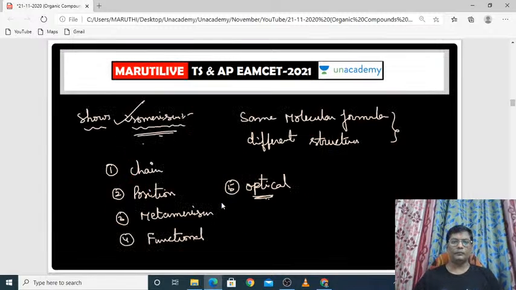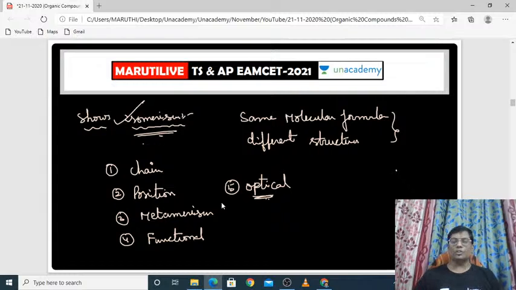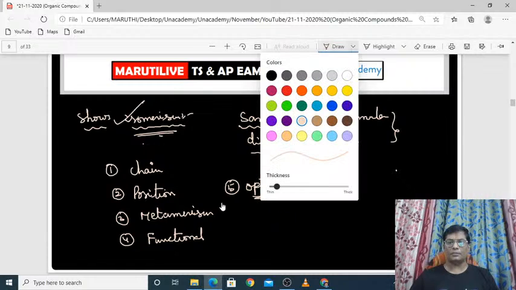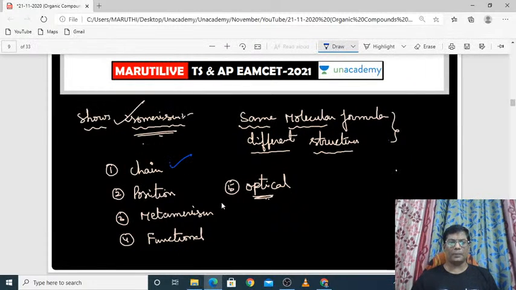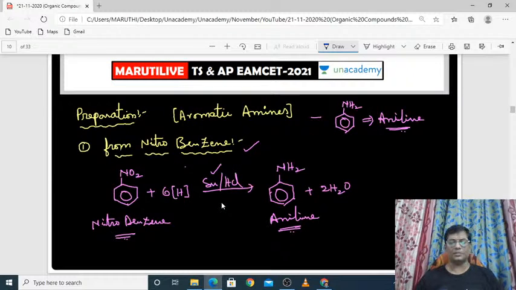That's all. Like normal organic compounds, these organic compounds can also show isomerism. Isomerism means the same molecular formula but different structures. It is called structural isomerism. So chain isomerism can be produced, position, metamerism, functional isomerism, and optical isomerism. Different types of isomerisms can be exhibited by amines.